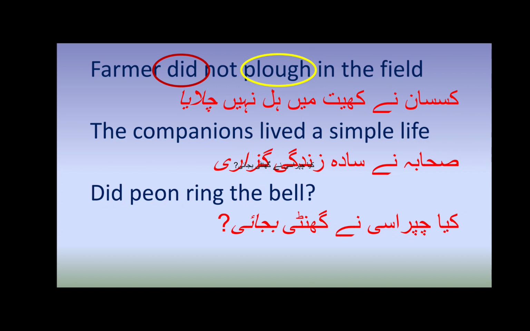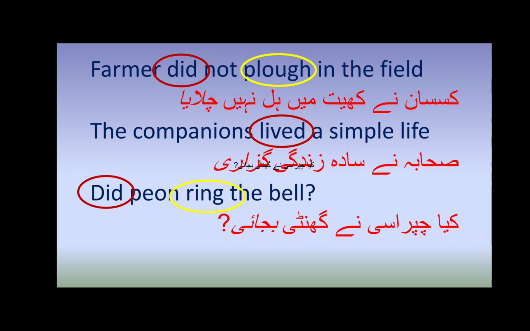Okay, now move to the second example. Lived. Here lived is the second form of live. There is no other verb came after lived in the second example. Okay, now come to the third one. So it started with the second form of verb of do, which is did. Then again ring also came here, but it is in the first form.